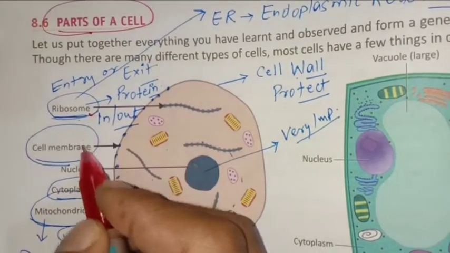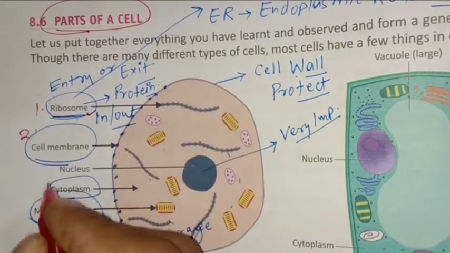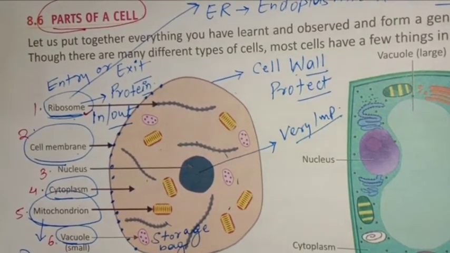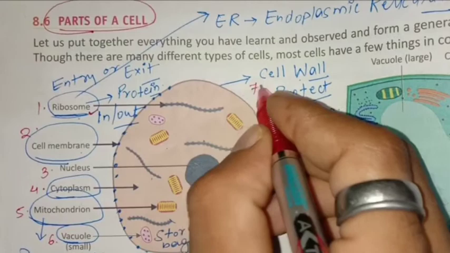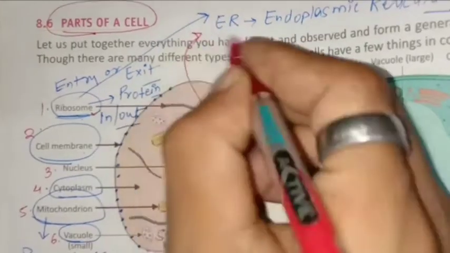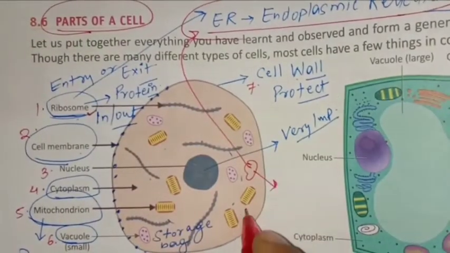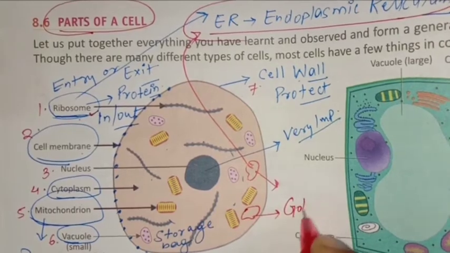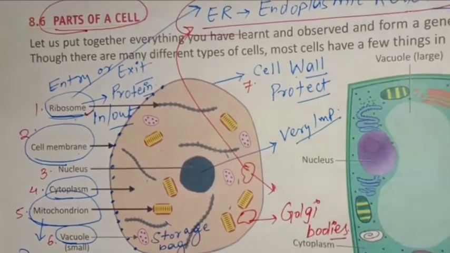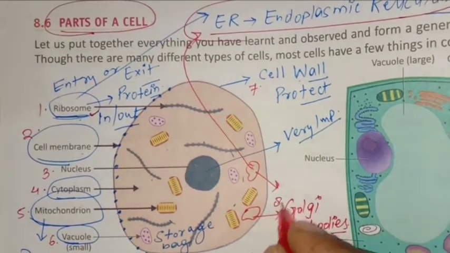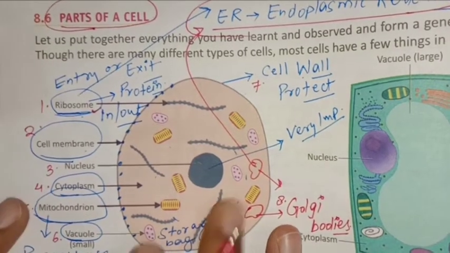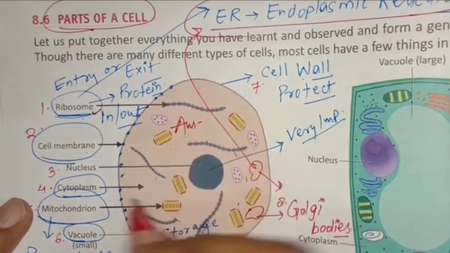Then ribosome, cell membrane, nucleus, cytoplasm, mitochondria, vacuole, cell wall, endoplasmic reticulum, Golgi bodies. So total how many? 8. You have to write only their names. Okay? And this is our answer. Which answer is this? 9.